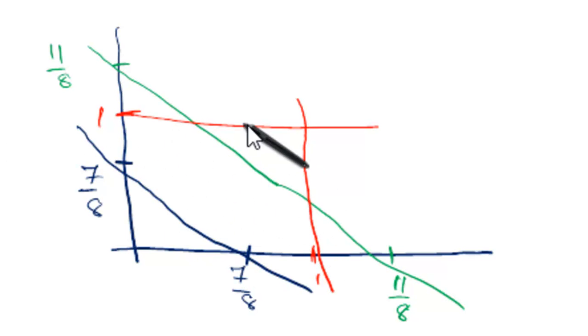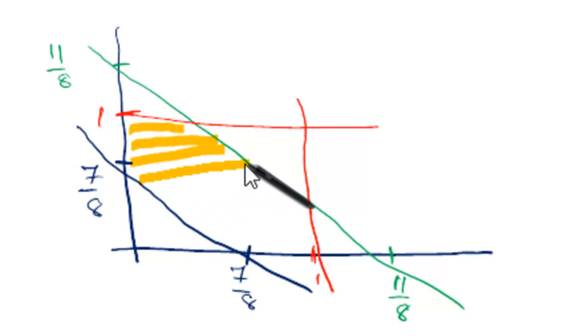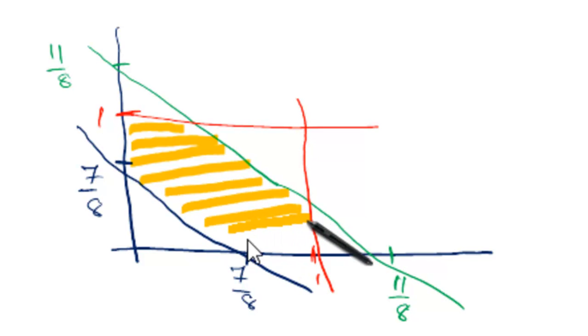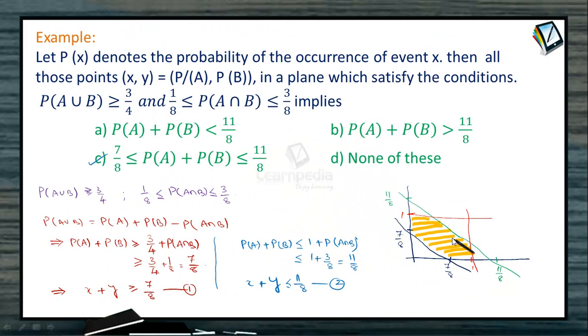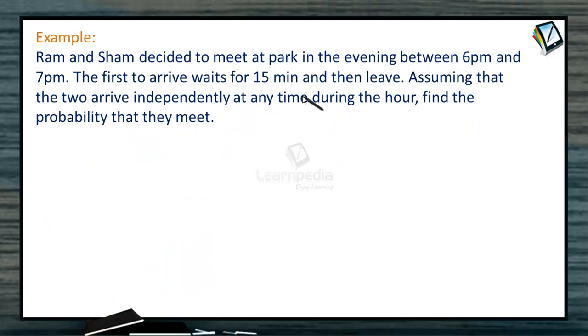So what is the total region represented by the given inequations? Yes, the required region is given by this portion which is below the line y equal to 1, above the line x plus y equal to 7 by 8, but below the line x plus y equal to 11 by 8, and to the left of the line x equal to 1. So this is a way where we can represent the required region satisfying the given inequations on probability functions. Now let's try one more simple but quite interesting problem to understand this idea. Try to understand this.